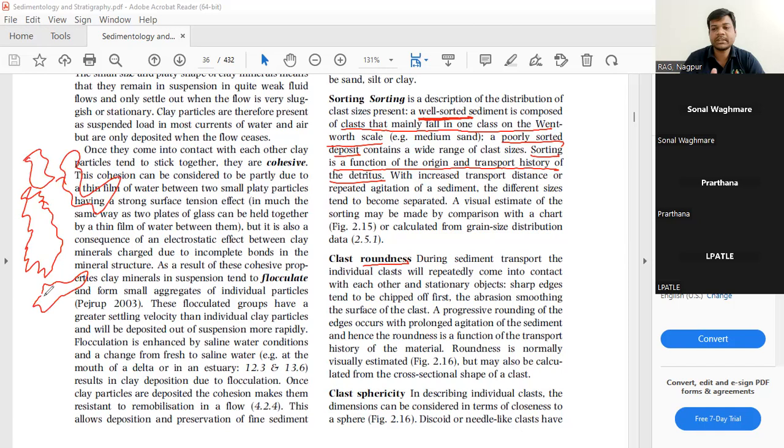If you ever try to break a rock, just take a hammer and try to break any rock which can be broken by the hammer, and see the broken particle. It will always be an angular fragment.